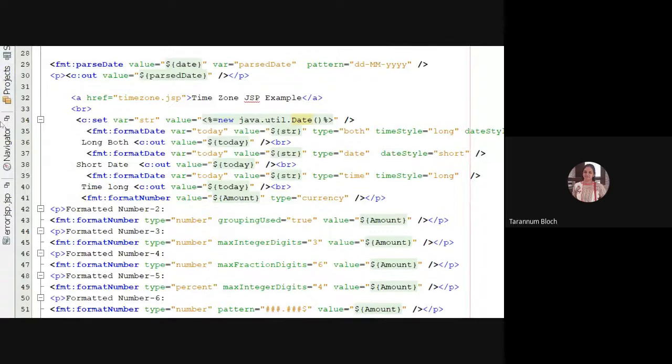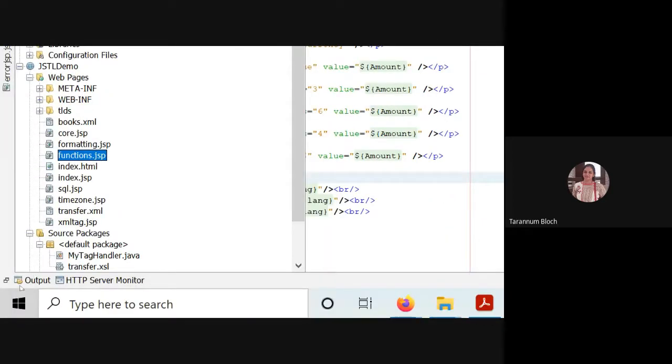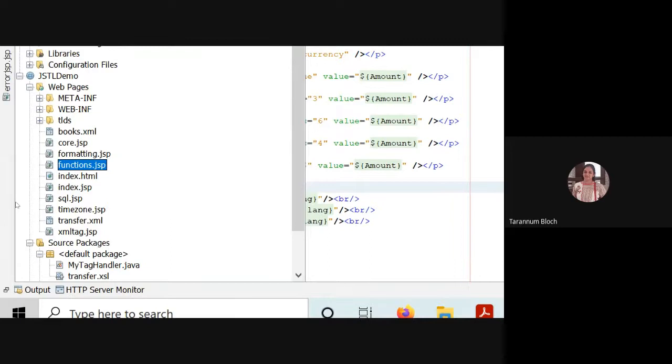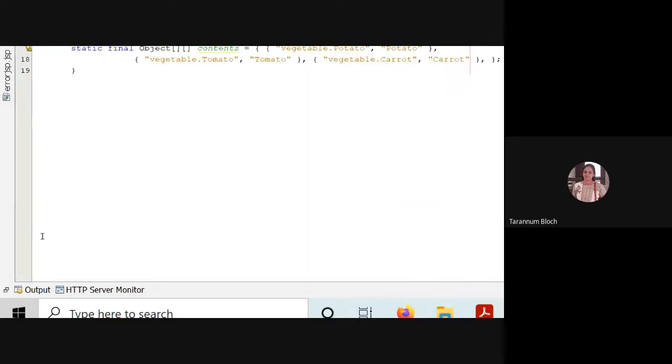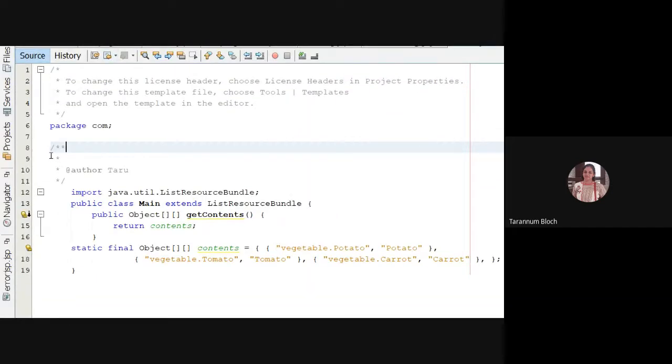You can see here in the same project I have created a com package, and in that I have the name class. So name is my resource bundle class. You can see here import java.util.ResourceBundle. I'm saying public class extends ResourceBundle. And when I say ResourceBundle, it will treat the objects as a bundle of resources, and we will have a mapping of key and value pair.